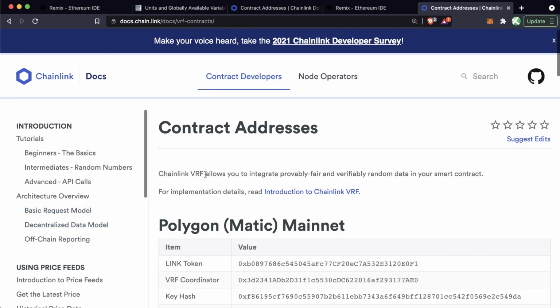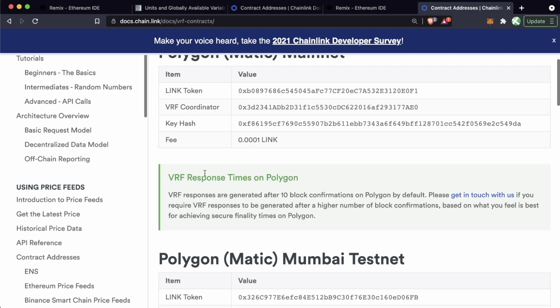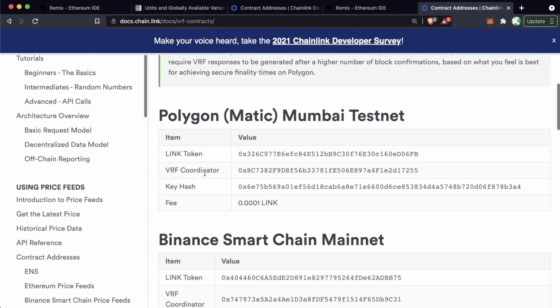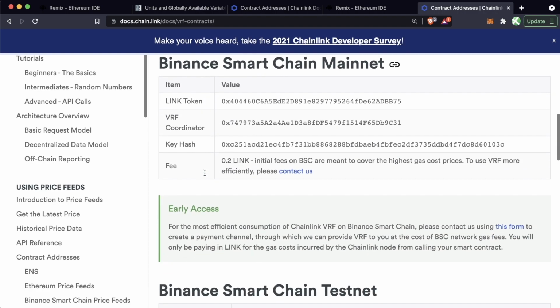If you ever get lost on how much to pay or what the contract addresses are, you can always head over to this VRF contract section and see where the most recently deployed VRFs are, how much the fee is, etc.